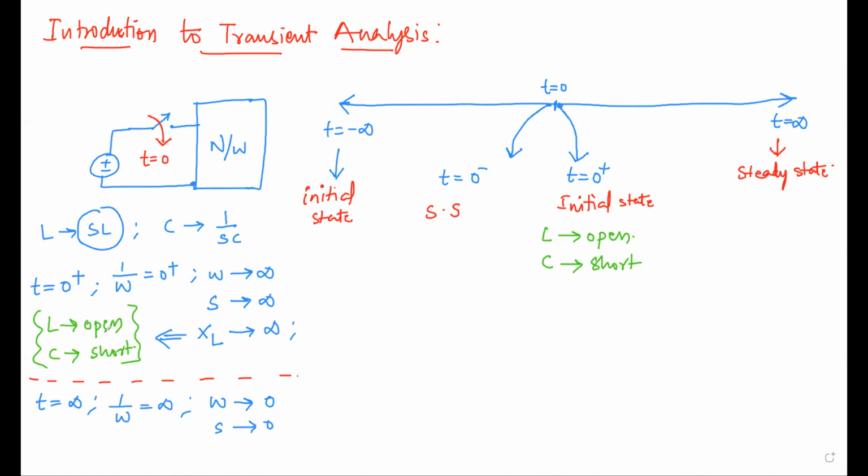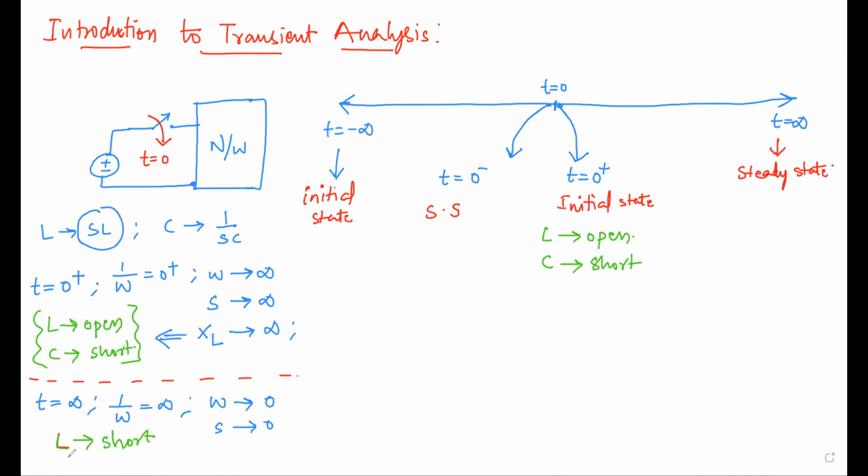How do L and C behave? If S is 0, SL will be 0 and 1 by SC will be infinite. That means the inductor behaves as a short circuit because it is becoming 0.